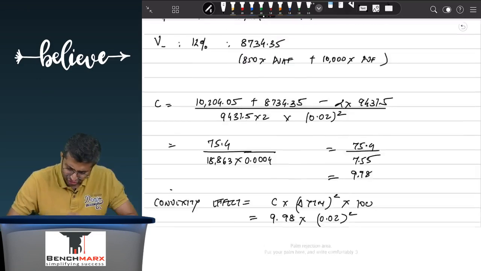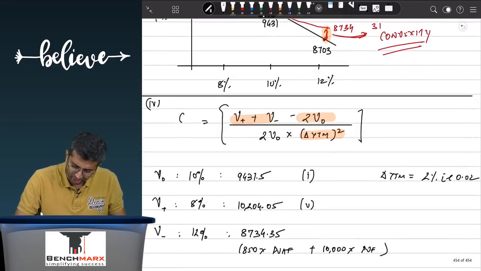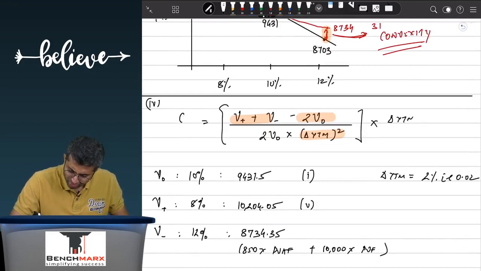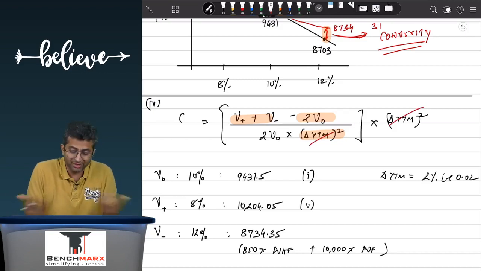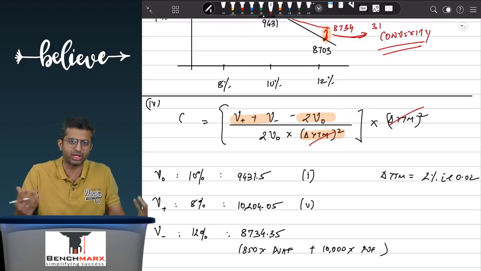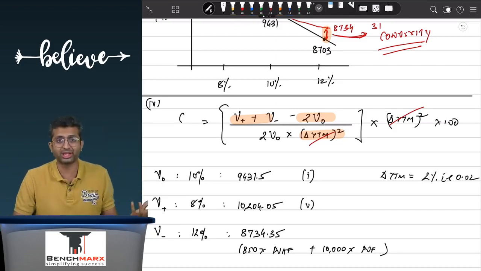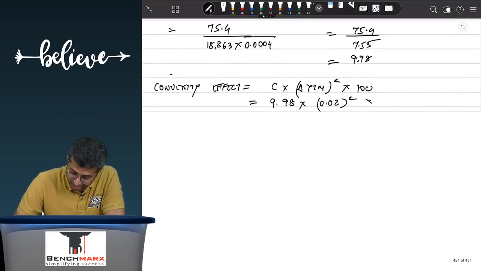So essentially, if I want to find the convexity effect, I will again multiply C by delta YTM squared. The delta YTM squared adjustment is kind of irritating, why are you squaring, but it negates.